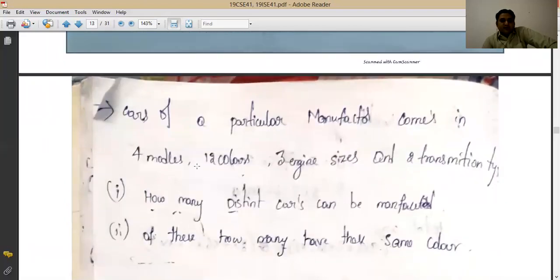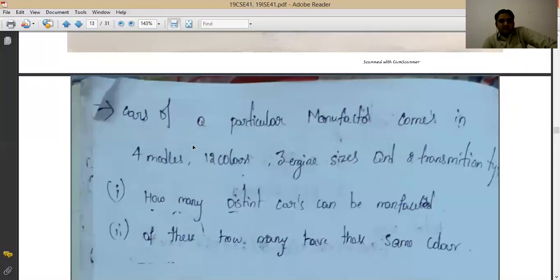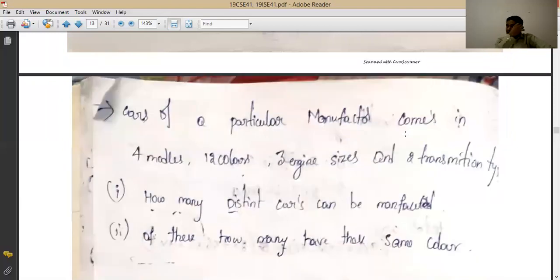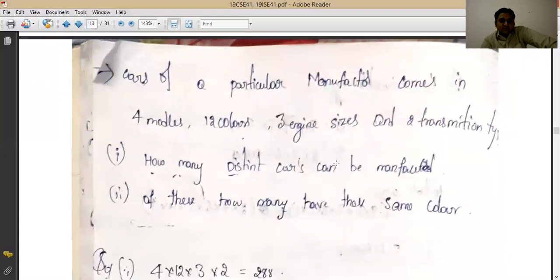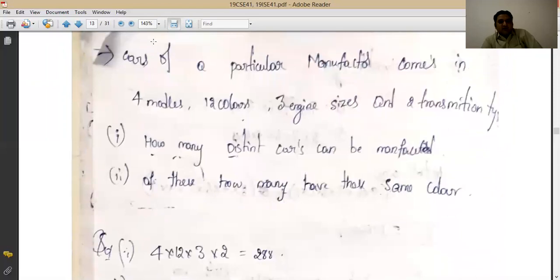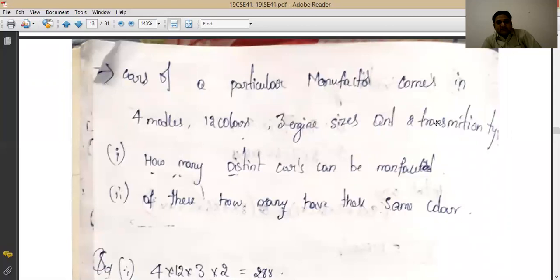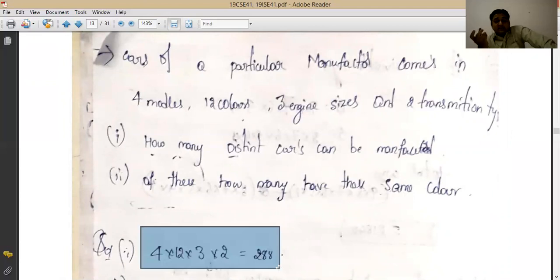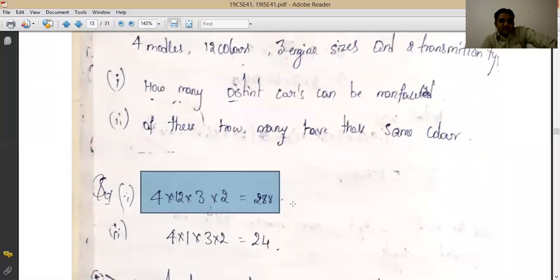Now this question is a little bit simple. Suppose there is a car manufacturing company which has 4 models, 12 colors, 3 engine sizes and 2 transmissions, that means auto and manual. Then how many distinct cars can be manufactured? You just do one thing, 4 into 12 into 3 into 2, just multiply the numbers, because these are the events which can happen together, right? So the total number will be 288.